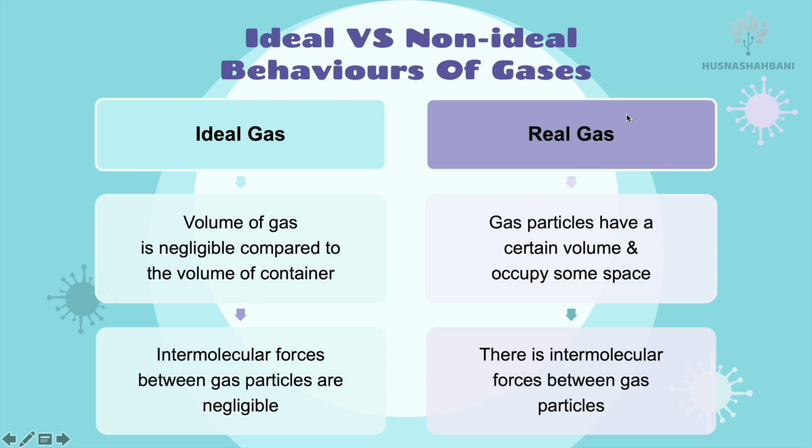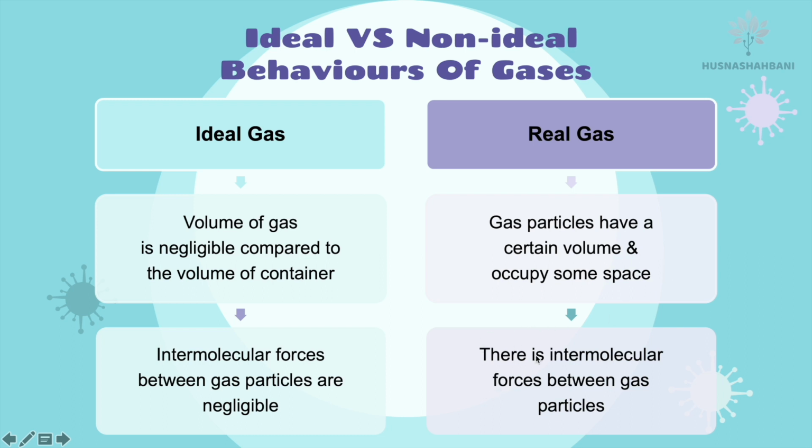For real gas behavior, the gas particles have a certain volume and occupy some space. It's different from ideal. For ideal, you can ignore the volume, but for real gas, you have to consider that it has a certain volume and occupies some space.